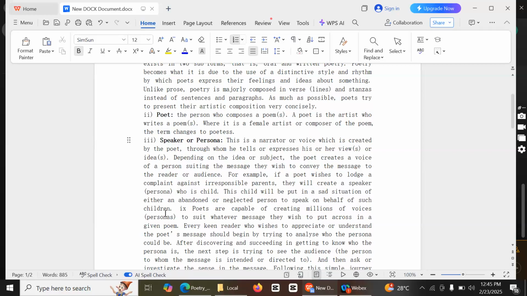The speaker is someone who speaks in a poem, the same as the persona. And in the persona, we should have who is speaking and who is addressed. The addressed is someone who is being addressed. If you create a speaker who is a child, for example, who is complaining about his parent, who is not taking care of him or her, then the speaker is a child, but the addressed will be the parent.